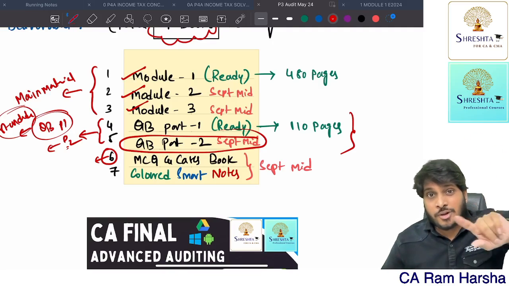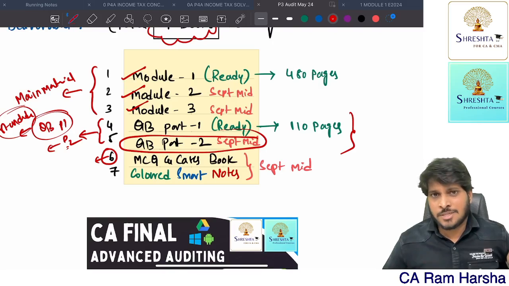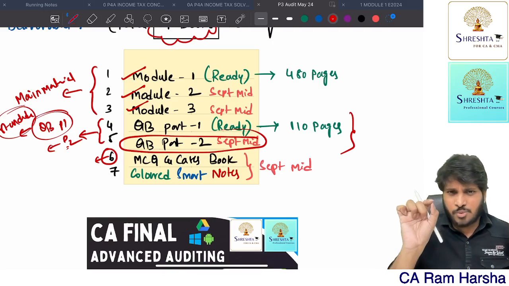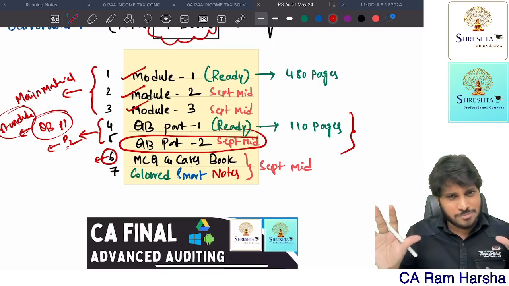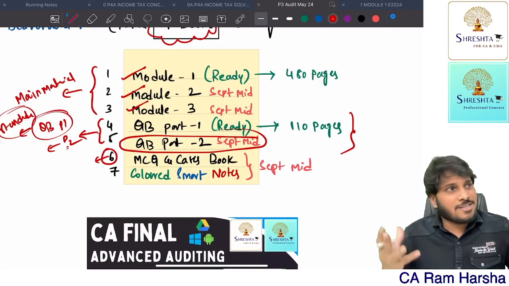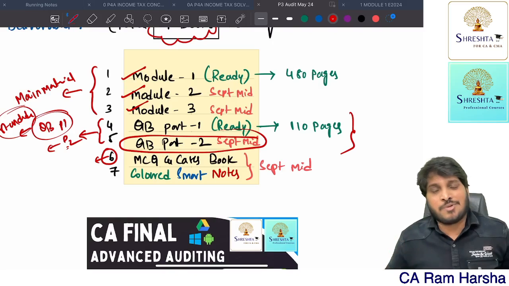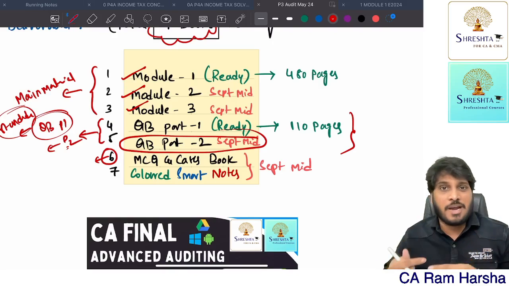Four years before, we had all these standards in our syllabus. There were no changes in these standards except one or two, like 3402, where some changes were there. For all the remaining standards, the content is the same, the application is the same, the examples are the same. So we are going to compile like that.